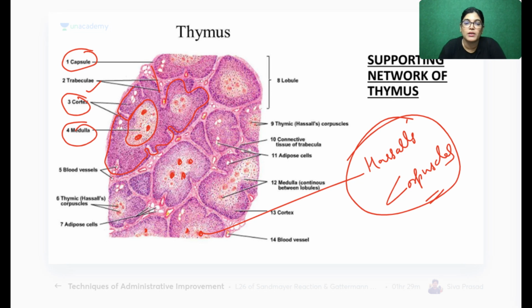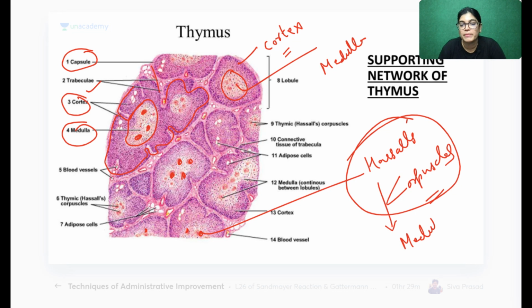It is called Hassall's corpuscles. So yes, this will be the medulla, lighter stained, and the outer part is called the cortex. The histological feature to identify is the presence of Hassall's corpuscles. Where are Hassall's corpuscles residing? They are lying in the medulla part of the thymus gland.